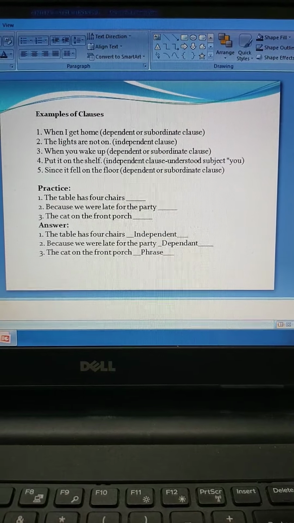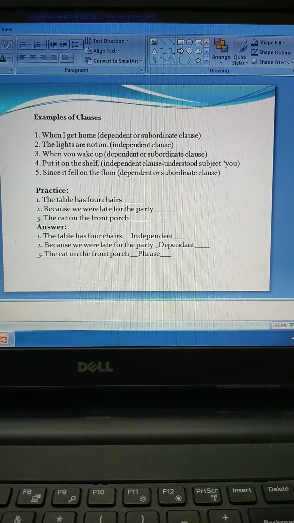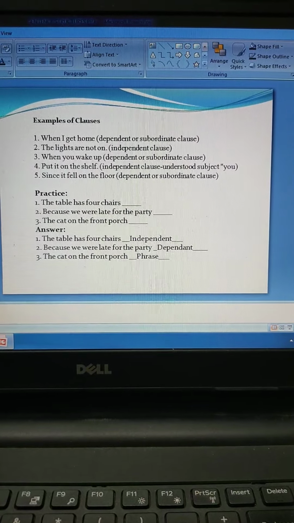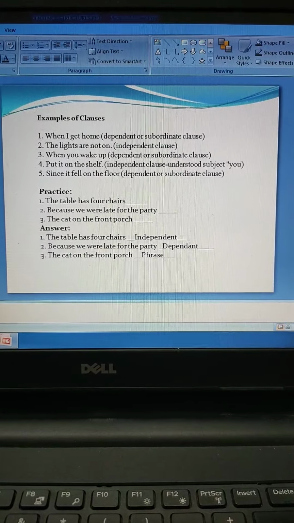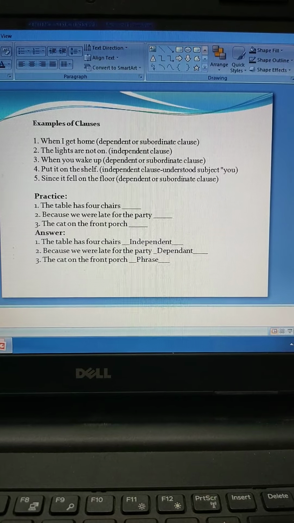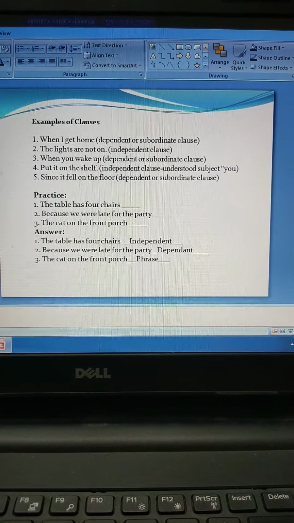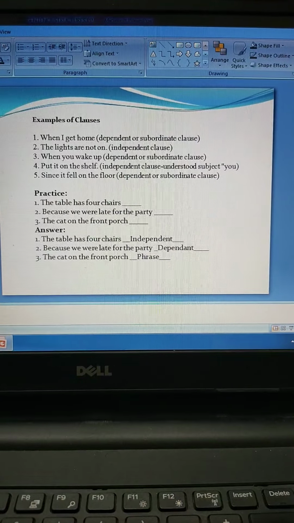Okay. And then, since it fell on the floor. Now, since it fell on the floor, what happened next? Incomplete again. So, this is a dependent clause. Anything that conveys complete meaning is an independent clause, and that which does not convey complete meaning is a dependent clause. For example, look at the practice sentences that I have given you here.